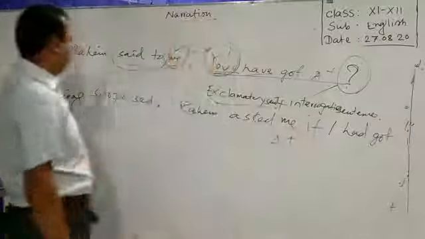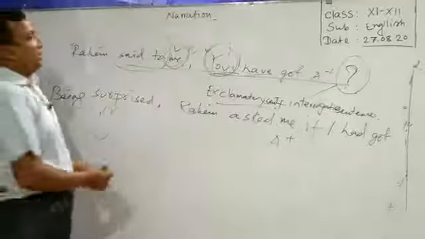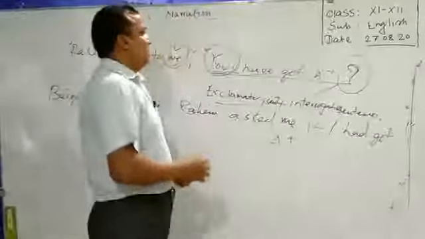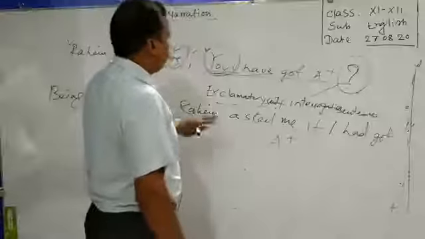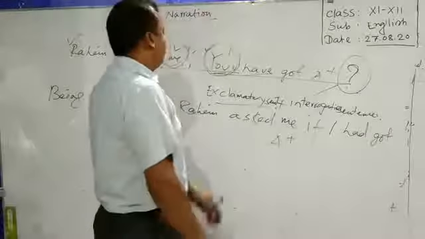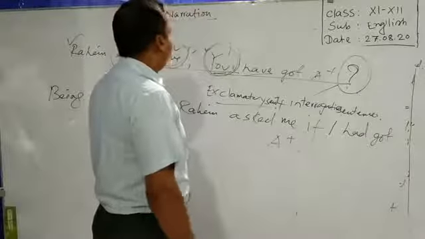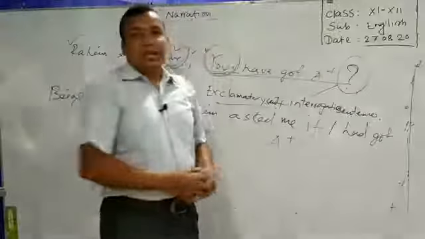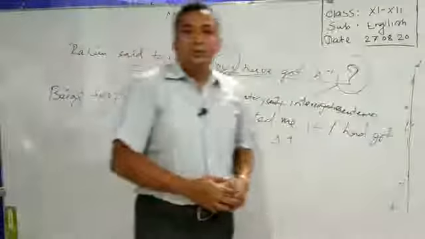Okay, dear learners, in such a way we can solve such kind of sentence, such kind of problem, to turn such kind of sentence into indirect speech. When we find an interrogative mark after an assertive sentence, we have to perform this task in such a way.